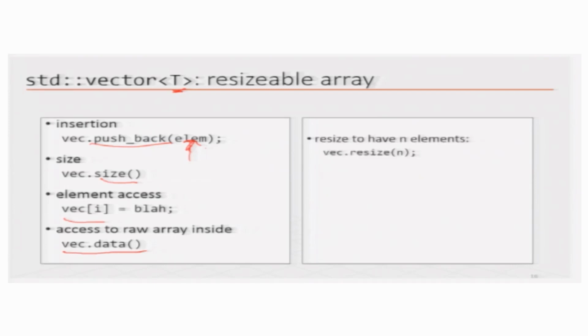Now, sometimes when you add things to the vector, let us say initially you define the vector of a certain size and then you want to add more stuff into the vector. In that case, because you realize that the initial size is not enough, you can call the resize function and it will resize the vector to have n elements. You can also clear out a vector with the clear function, which deletes all the elements and sets the size to 0.